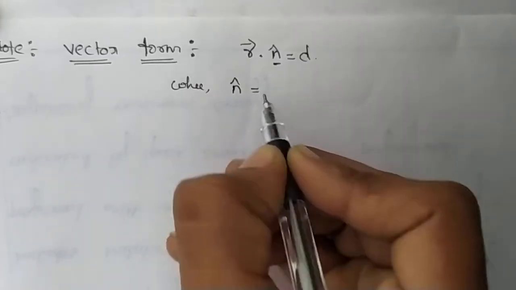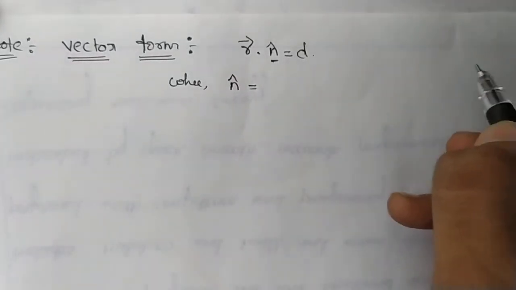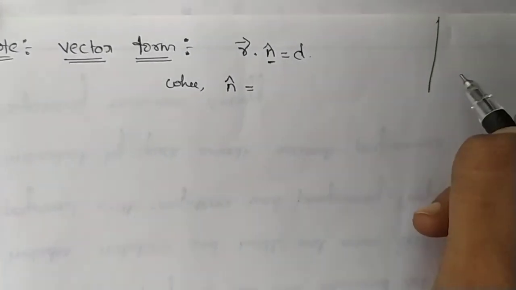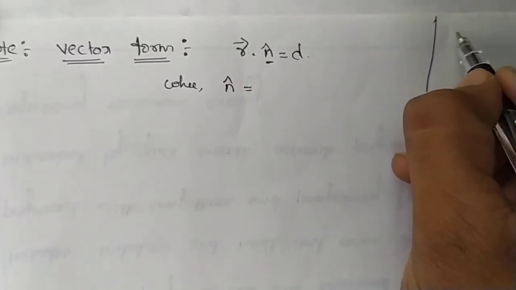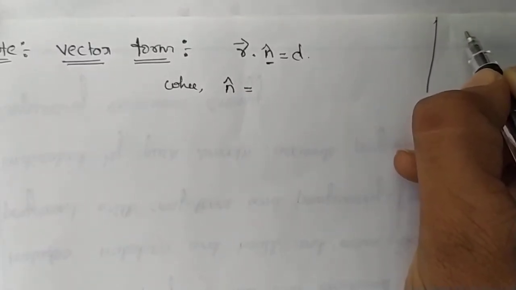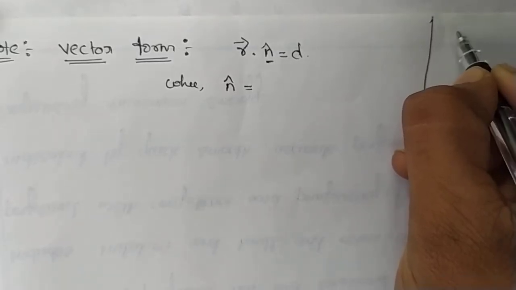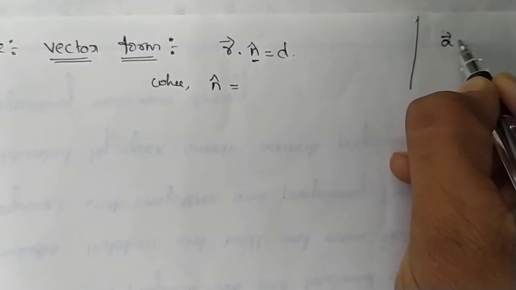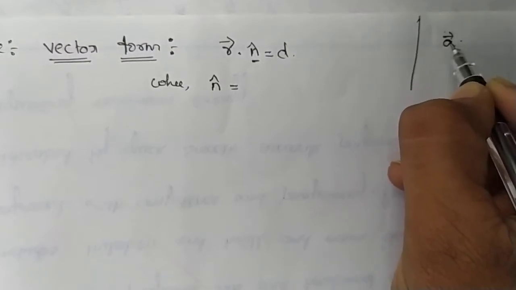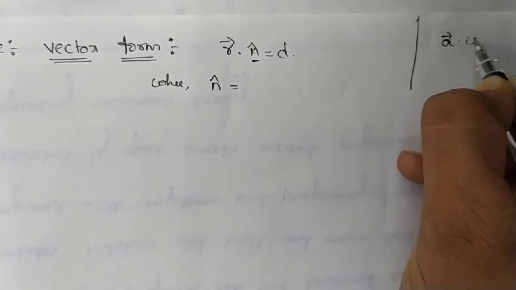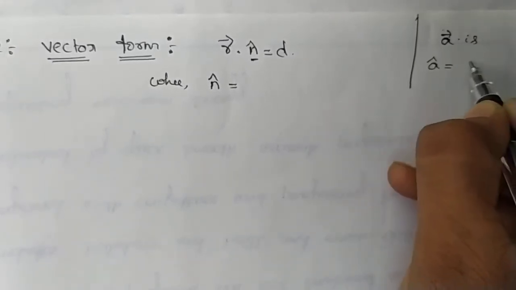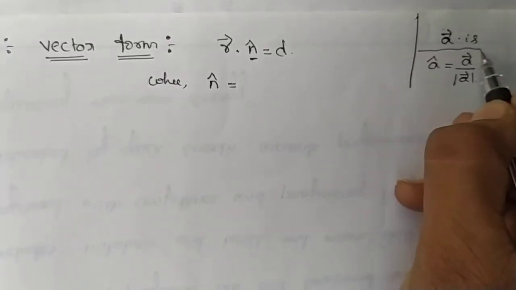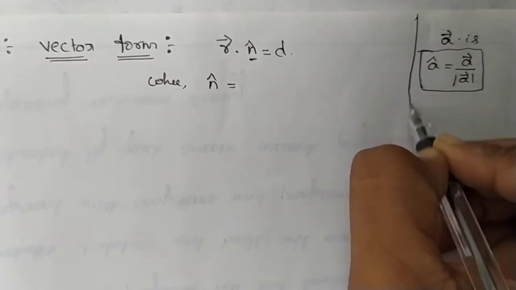n cap equals to... Now in our vector algebra we have one important point: a unit vector along the vector A is what? A cap equals A vector divided by magnitude of A vector. This we have already learned in our vector algebra.